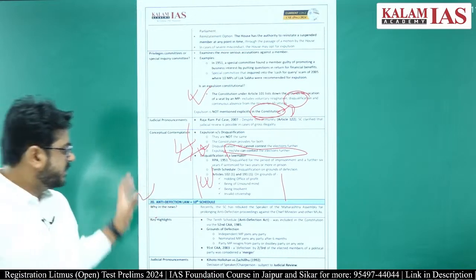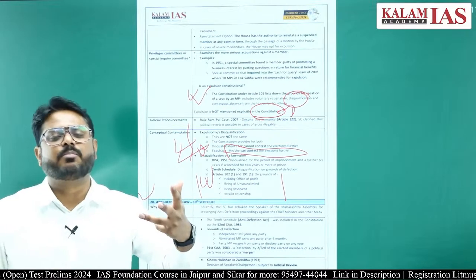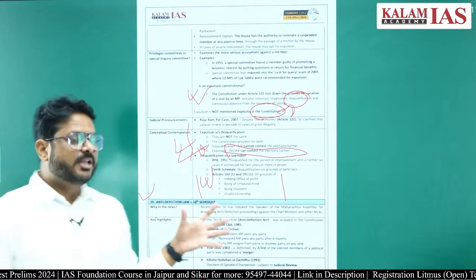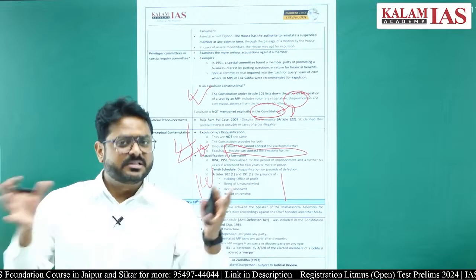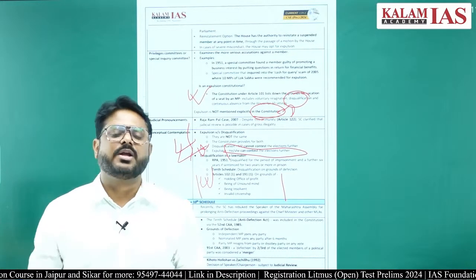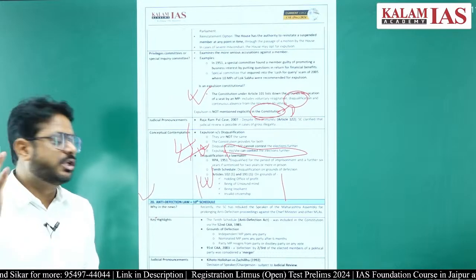I know that you must be knowing this. There will be three kinds of provisions. If a person is from a political party and changes the political party, there will be a case of defection, and the anti-defection law can be applied. The person can be disqualified.